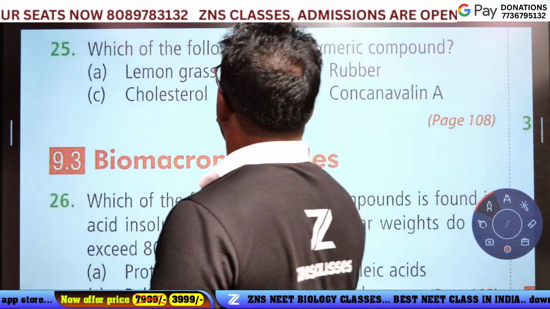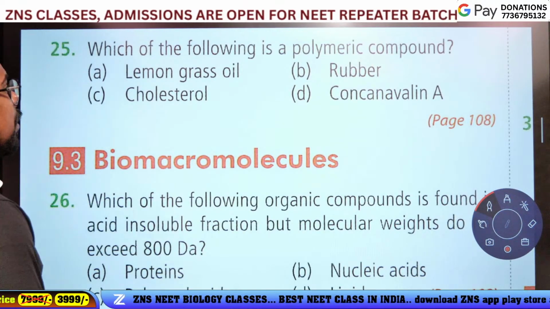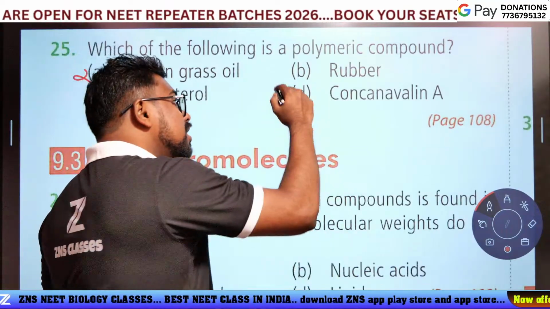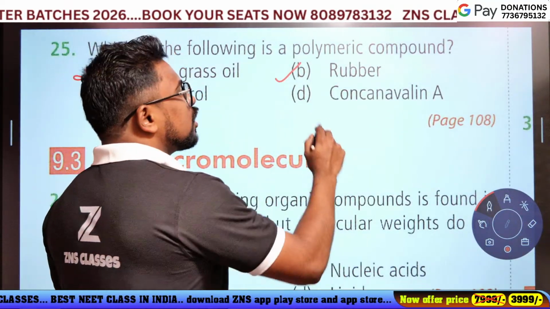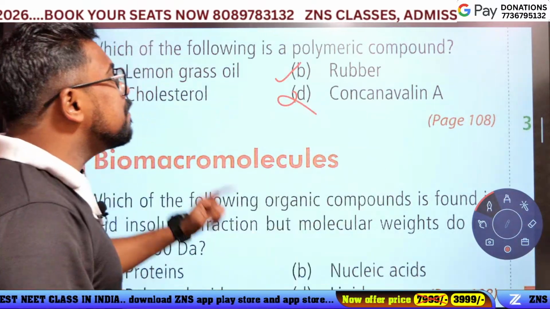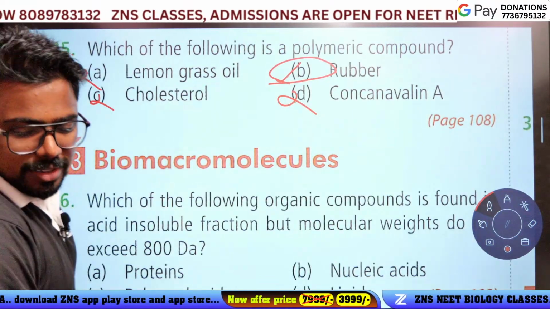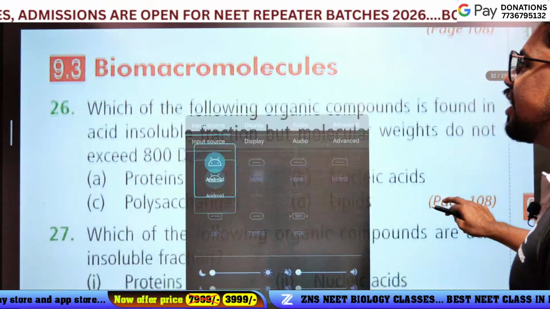Question 25. Which of the following is a polymeric compound? The lemongrass oil, no. Cholesterol, no. Rubber, yes. Rubber is a polymeric compound, and concanavalin, no. Option B is the answer. Rubber is the answer. Good guys. The next question.